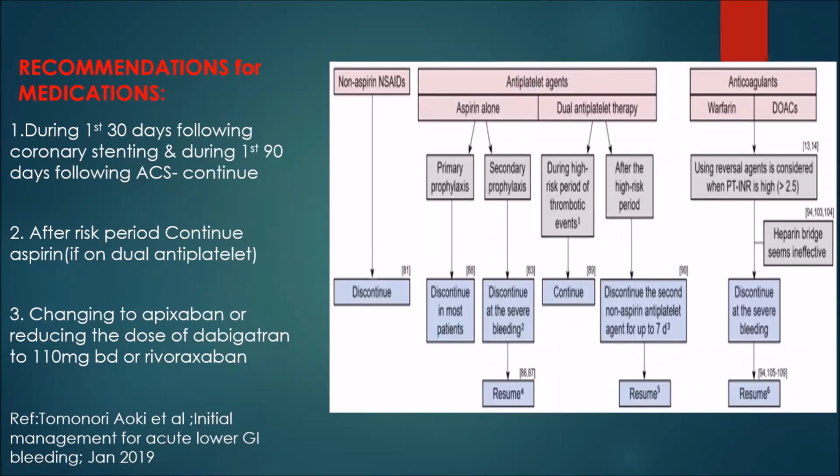If they are only on a single antiplatelet agent, aspirin, and they are in the risk period, either the first 30 days following coronary stenting or the first 90 days following an acute coronary syndrome, you can continue aspirin. If the patient is on dual antiplatelet therapy, at least aspirin you have to continue, or preferably both. If the patient continues to have very profuse bleeding, you can try stopping the non-aspirin antiplatelet drug. Okay, thank you.